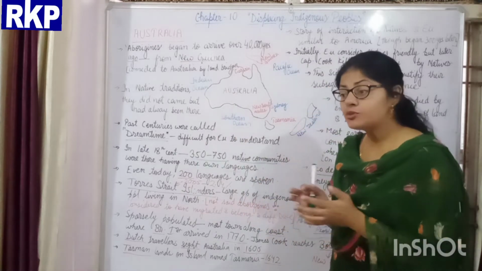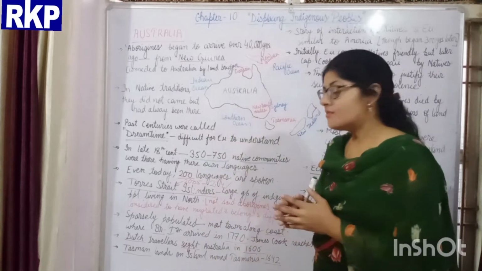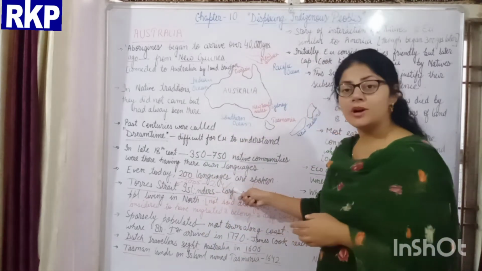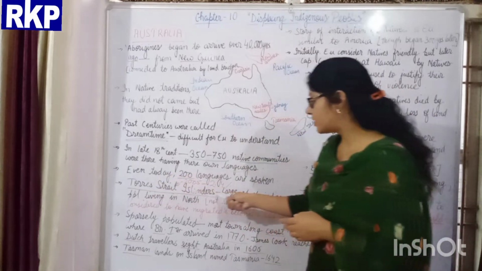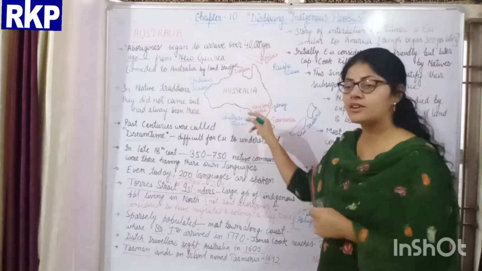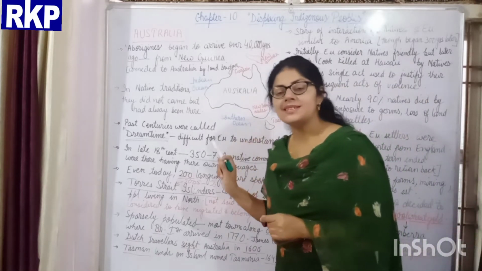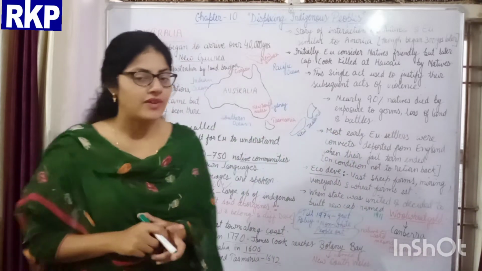According to the census of 2005, the percentage of Torres Strait Islanders in the continent of Australia was 2.4%.